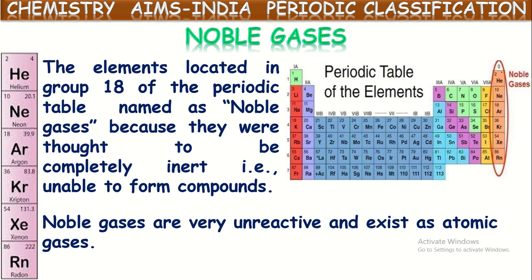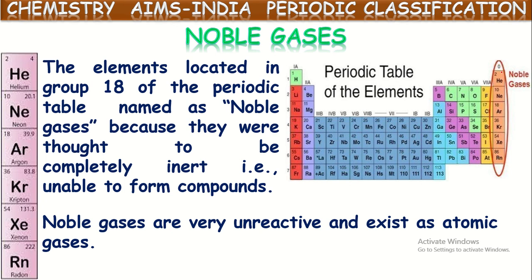Yes, as we told, these noble gases do not participate in chemical reactions with other elements as well as themselves. So they always exist in the atomic form, as atomic gases. So that's why these are also called ideal gases, and they exist in the atmosphere in very rare quantities. So they're also called rare gases. And if you observe, all of these are gases. That is why these are also called aerogens.